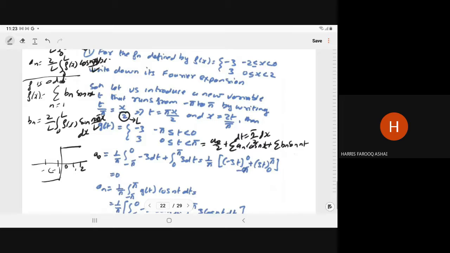Actually, for an odd function we must have f of minus x is equal to minus of fx.